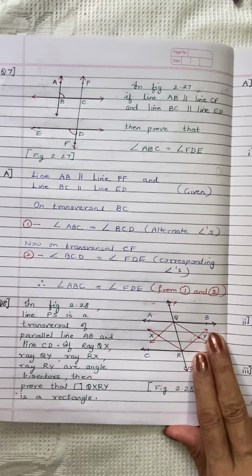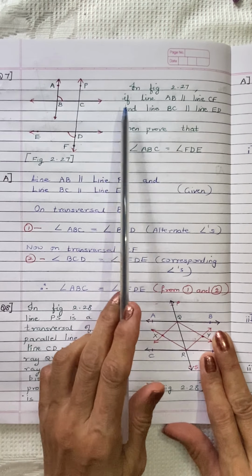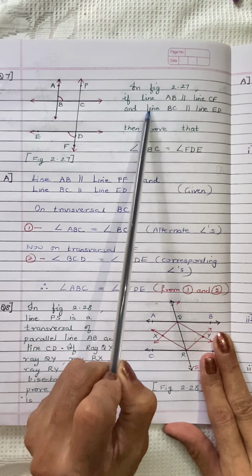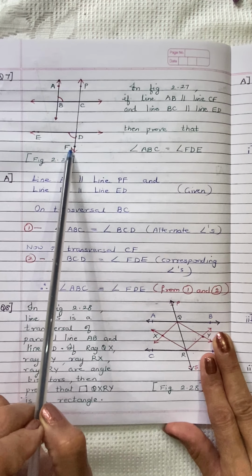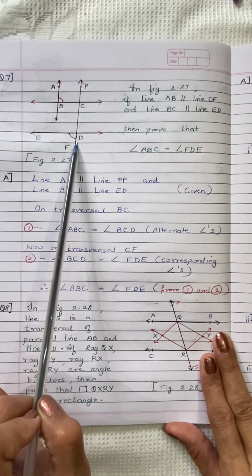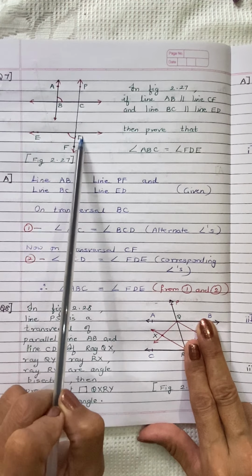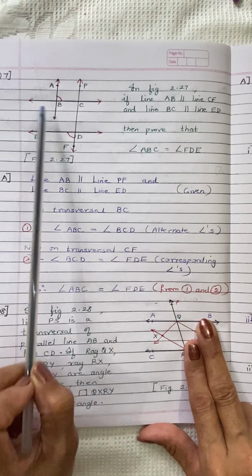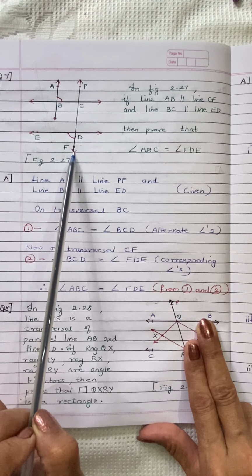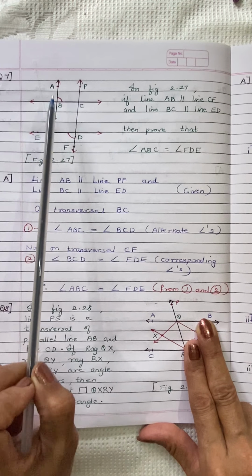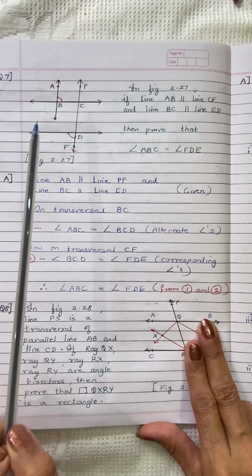Let's come to question number 7. In figure 2.27, if line AB is parallel to DF or CF and line BC is parallel to line ED, then prove that angle ABC is equal to angle FDE. Angle ABC is equal to angle FDE. This is what we have to prove.